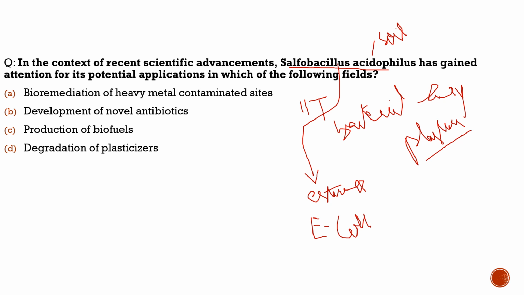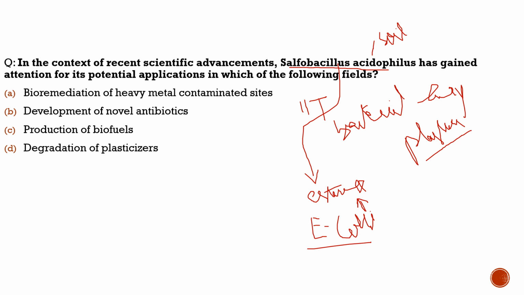Once they have done it, this E. coli, in which the genes of Sulfobacillus acidophilus are available, is able to produce this enzyme, the esterase enzyme. So these enzymes are available, and they can be used in the degradation of plastics.